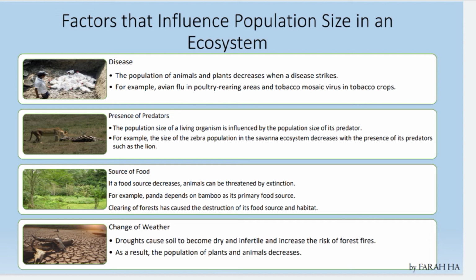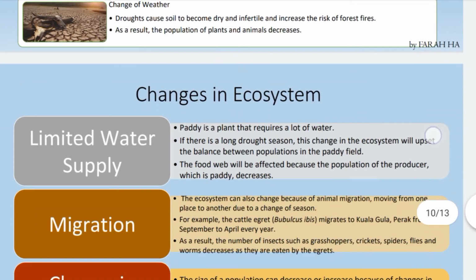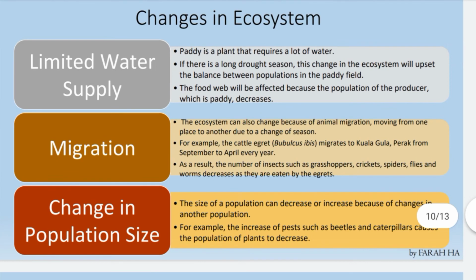So next is change of weather. Droughts cause soil to become dry and infertile and increase the risk of forest fires. As a result, the population of plants and animals will decrease. Okay? So there are 4 factors that influence population size in an ecosystem.